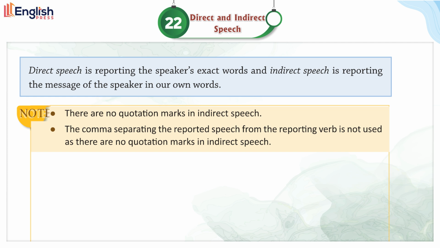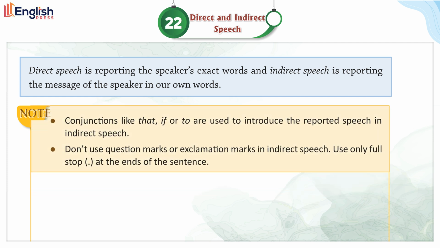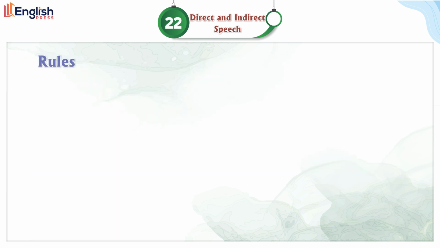There are no quotation marks in indirect speech. The comma separating the reported speech from the reporting verb is not used, as there are no quotation marks in indirect speech. Conjunctions like that, if, or to are used to introduce the reported speech in indirect speech. Don't use question marks or exclamation marks in indirect speech. Use only a full stop at the end of the sentence.